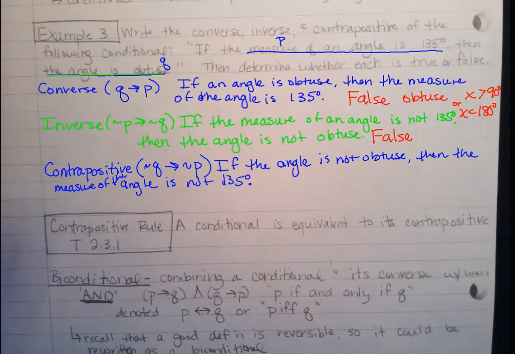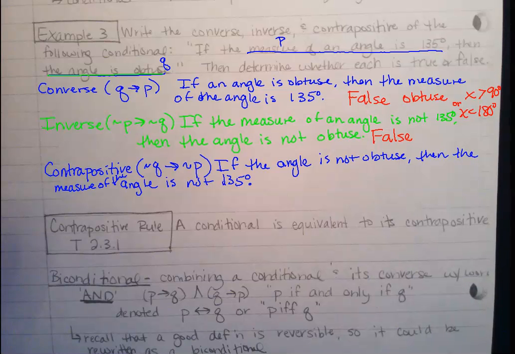So if the angle is not obtuse, so it's acute or right, then the measure of the angle is not 135 degrees. Well, if it's acute, can it be 135 degrees? No. If it's right, can it be 135 degrees? Nope. So this one is? No, it's true. Like we just logically explained why it's true.